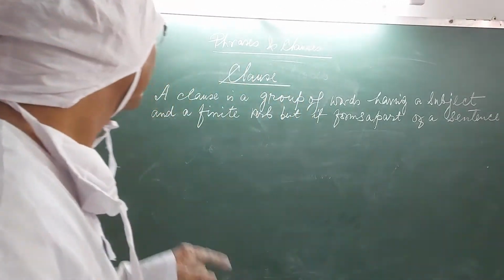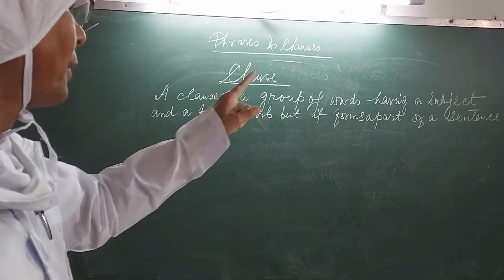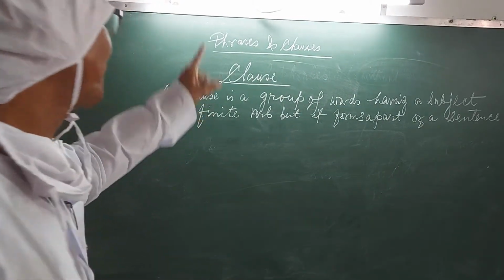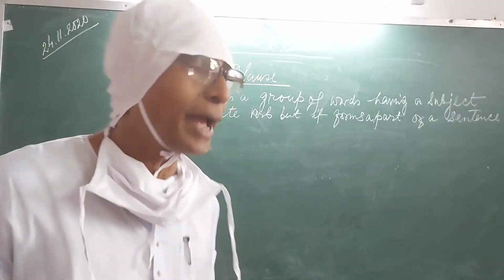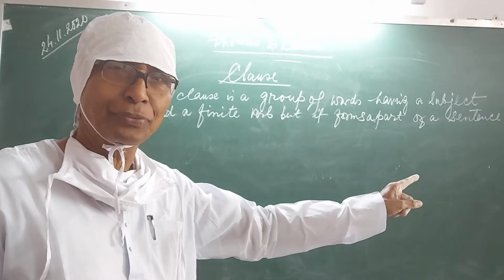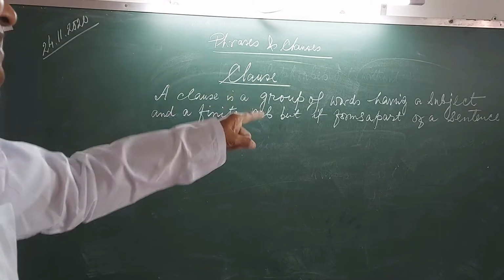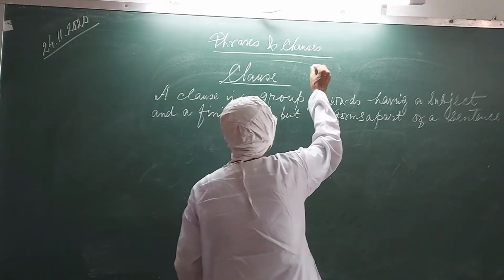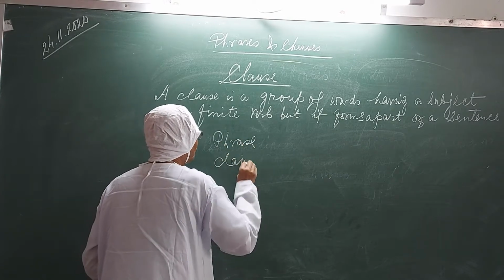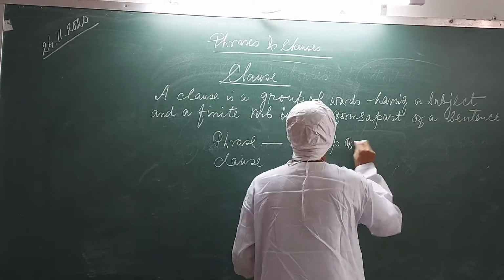Let me repeat. What is a clause? A clause is a group of words, but it must have one subject and one finite verb. And at the same time, it forms a part of a sentence. And here lies the difference between clause and phrase. A phrase is also a group of words.